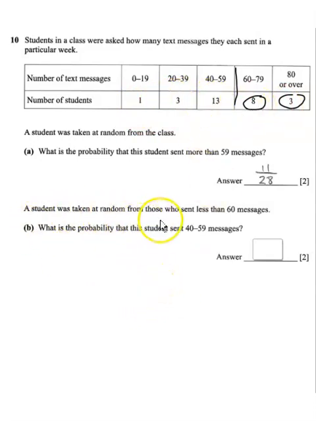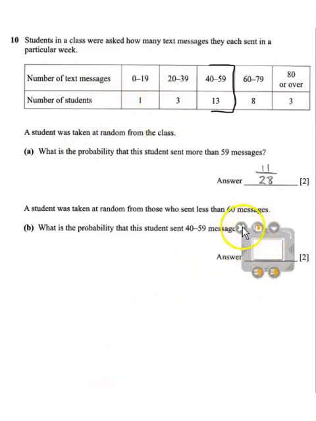So a student was taken at random from those who sent less than 60 messages. So what we've got here is what is the probability this student sent 40 to 59 messages. So from this point on, this is the first question. So it says a student was taken at random from those who sent less than 60 messages. So this is where the student was taken at random from. And what is the probability the student sent 40 to 59 messages? It is 13 out of 17. So 13 is there and it's 17 in total for this section.